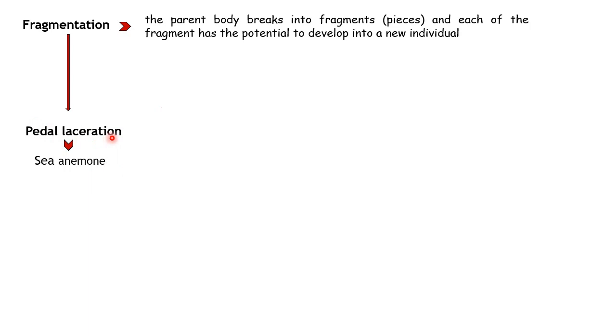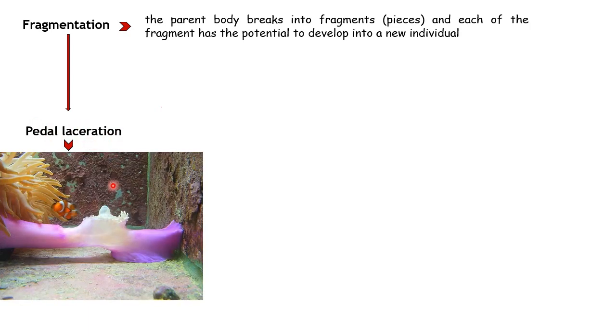Pedal laceration means, I have given an example, let me see here. So this is that pedal disc. Pedal laceration refers to the pedal lobes, right? This is called lobes. While moving, this sea anemone breaks off or leaves part of its foot, which is the pedal, and these pieces can grow into new individual organisms, with mesenteries, and also form tentacles.